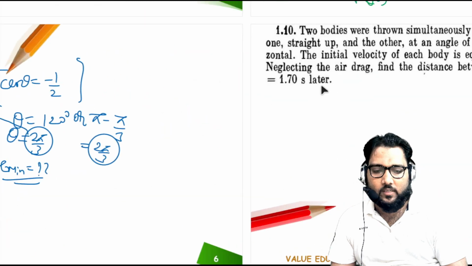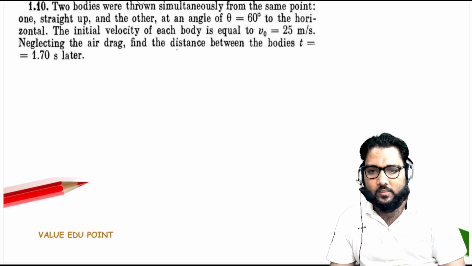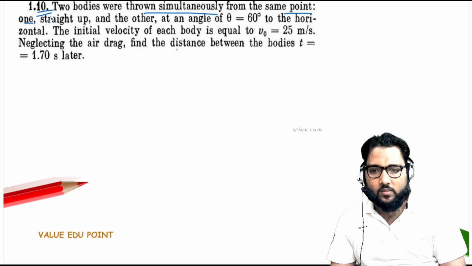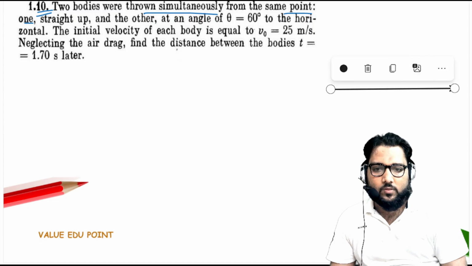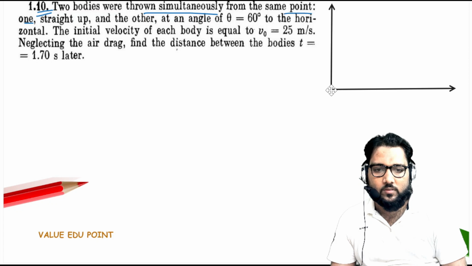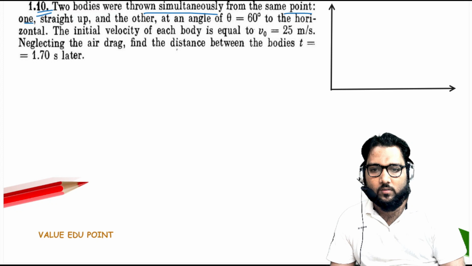Is it okay? So now we are starting the next problem, that is problem number 110. Two bodies were thrown simultaneously from the same point. So what is happening, guys? See, look at this. Whenever you see these types of problems, always use velocity of approach, or the relative velocity concept. Okay, so two bodies were thrown.